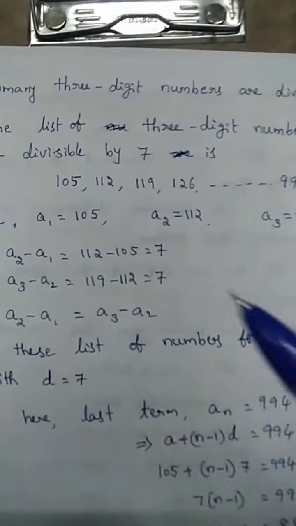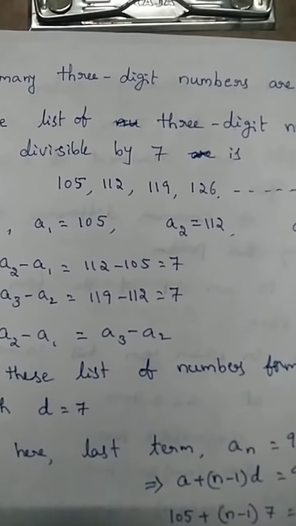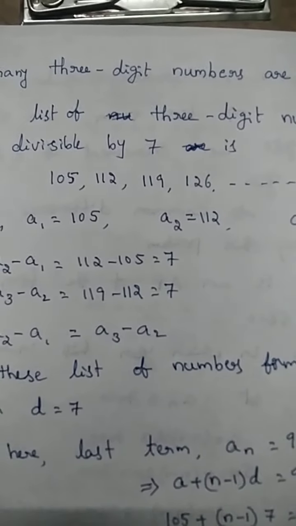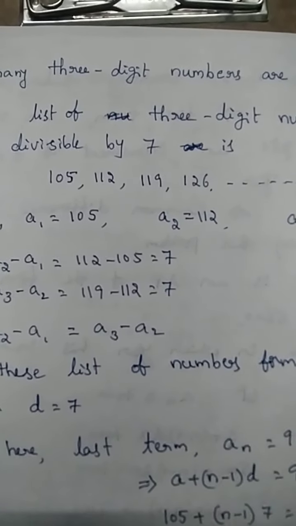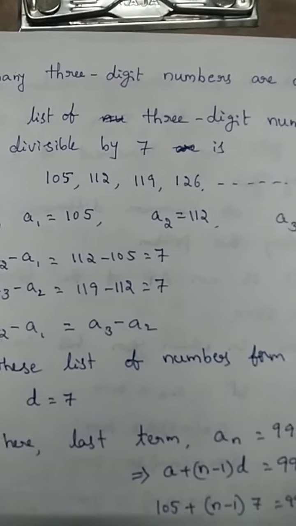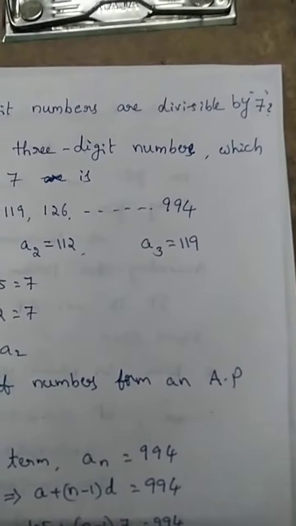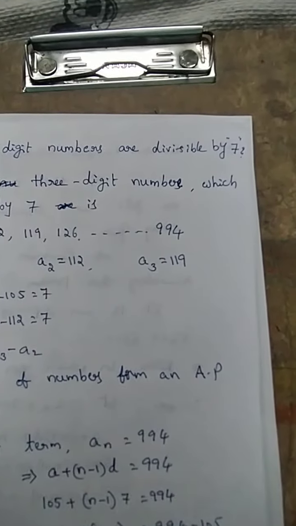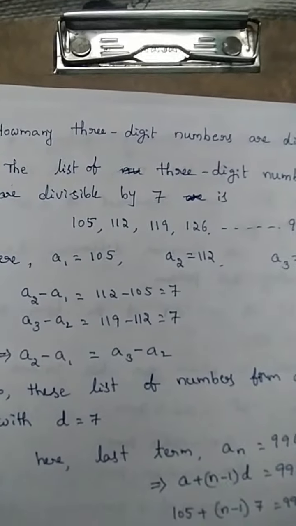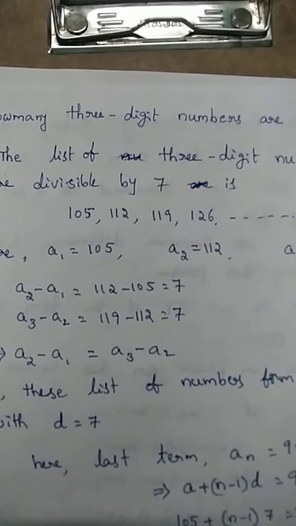Okay. So in this situation, first of all, we can imagine the three-digit numbers. The least three-digit number is 100. The biggest three-digit number is 999. So that means, in those, we can observe which numbers are divisible by 7.